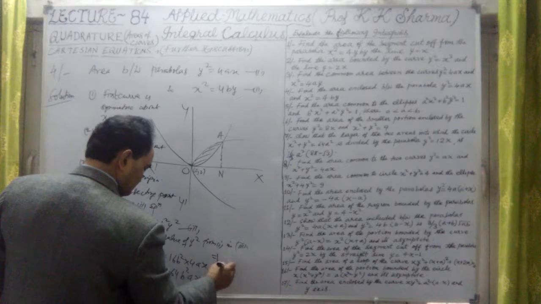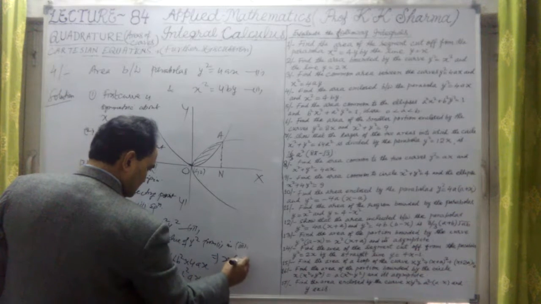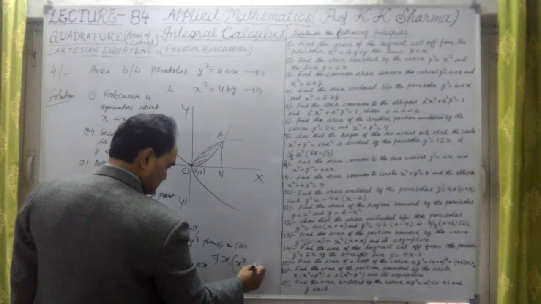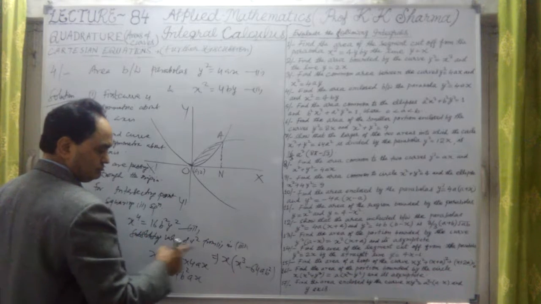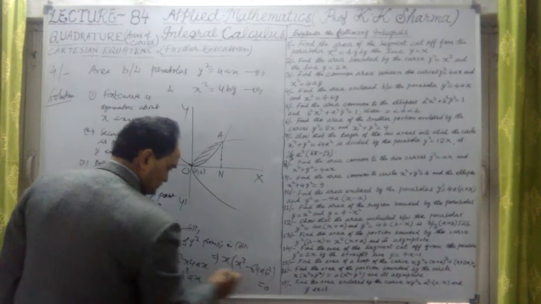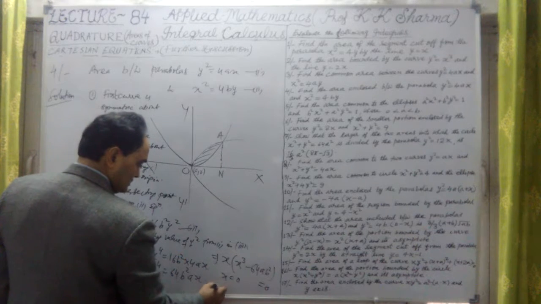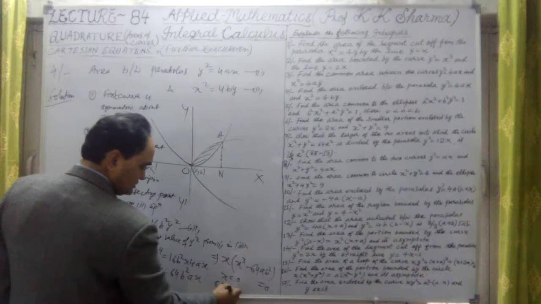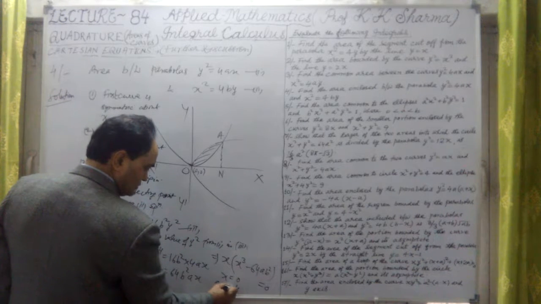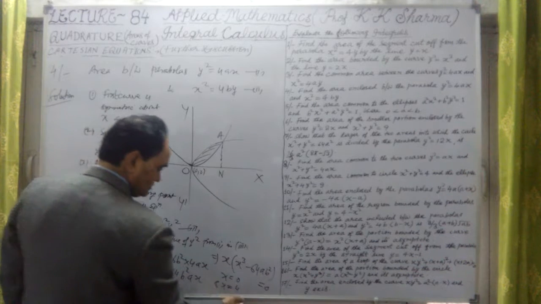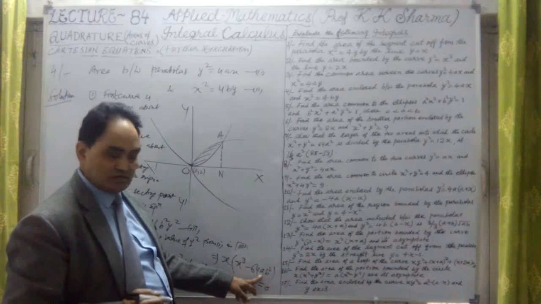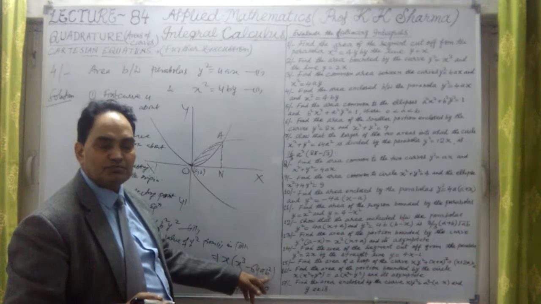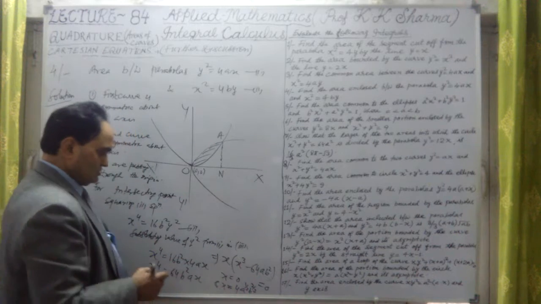Taking this over, if I take x common, it will be x(x³ − 64ab²) = 0. Try to understand. Therefore x = 0 and x = 4, because 4 cubed is 64, times a raised to the power 1/3 times b raised to the power 2/3. Cube root of a is a^(1/3) and cube root of b² is b^(2/3). So this is the value of x here.